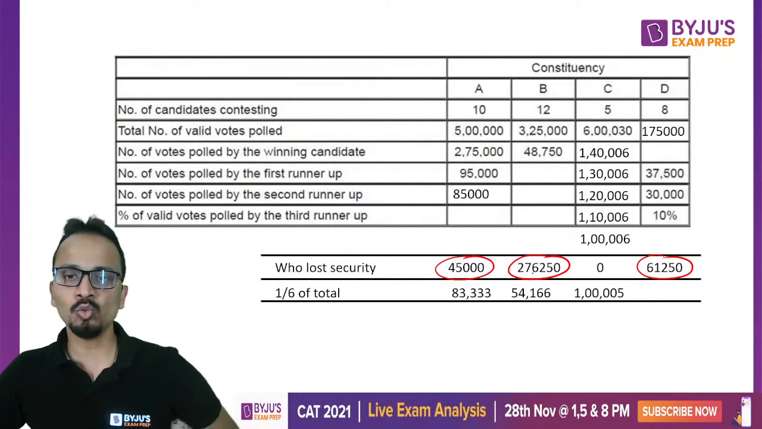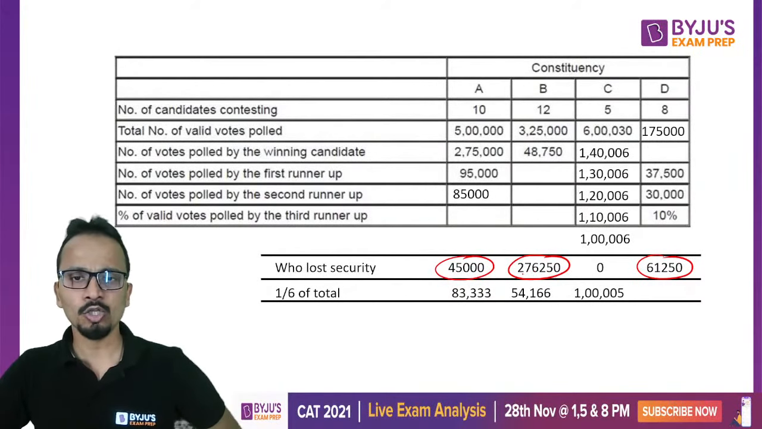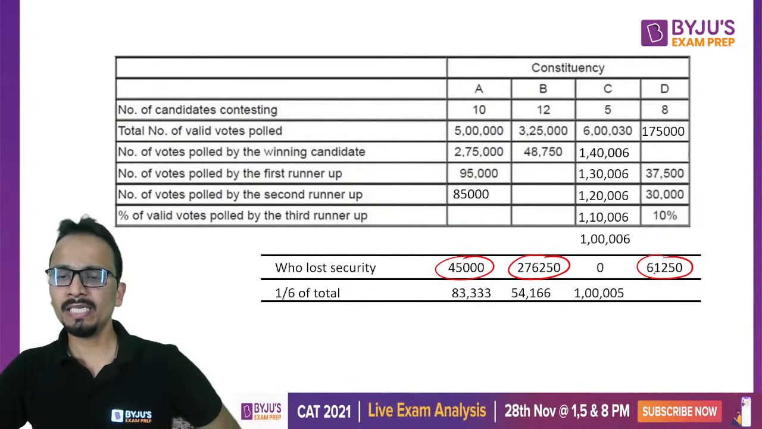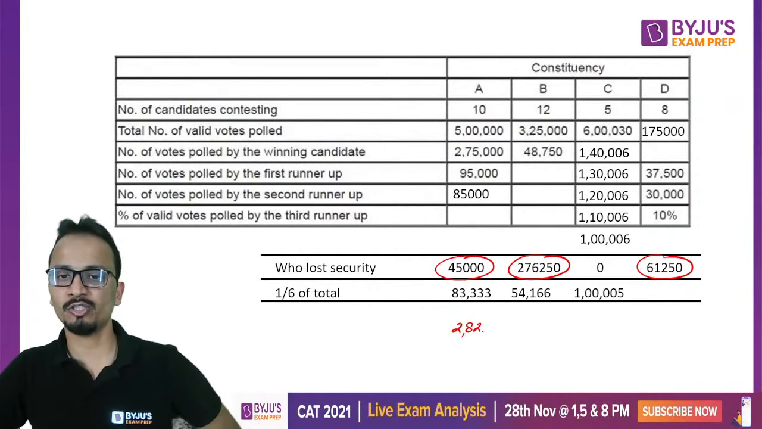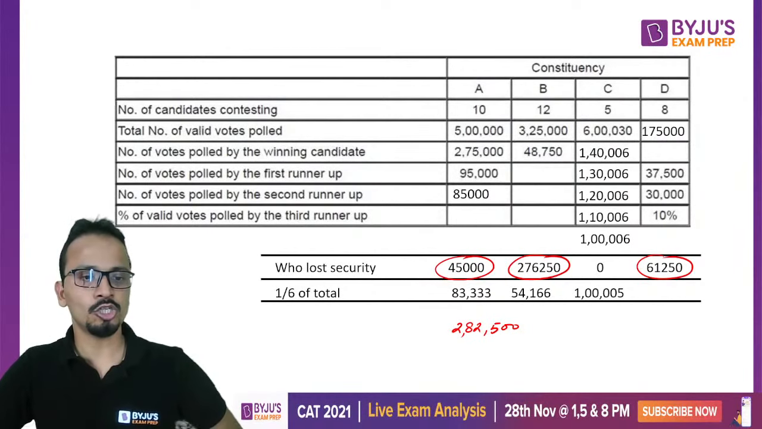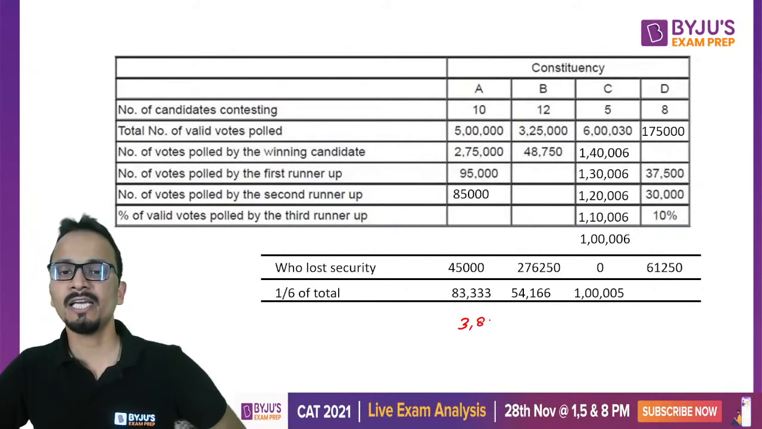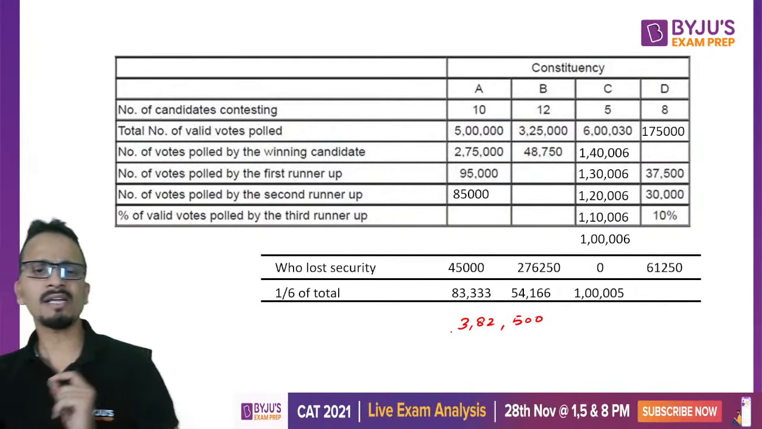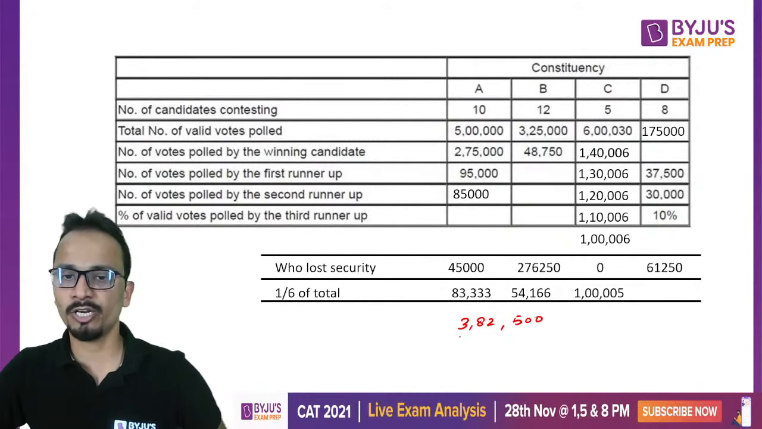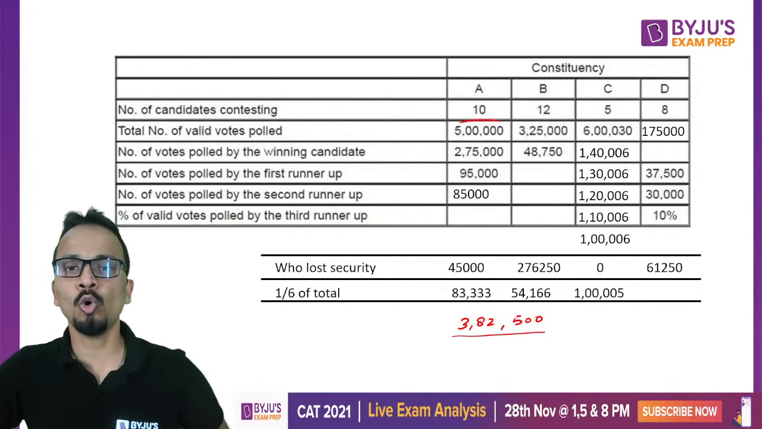So 45,000 and 2,76,000, so it will be 2,20,000, 2,80,000, then 1250, that is 2,500, so 82,500, and this is 3 lakhs. Yes, so 3 lakhs 82,500 is the value. This is the number of votes that is received by the candidates who have lost their security deposit. Now this value as a percentage of total number of valid votes.